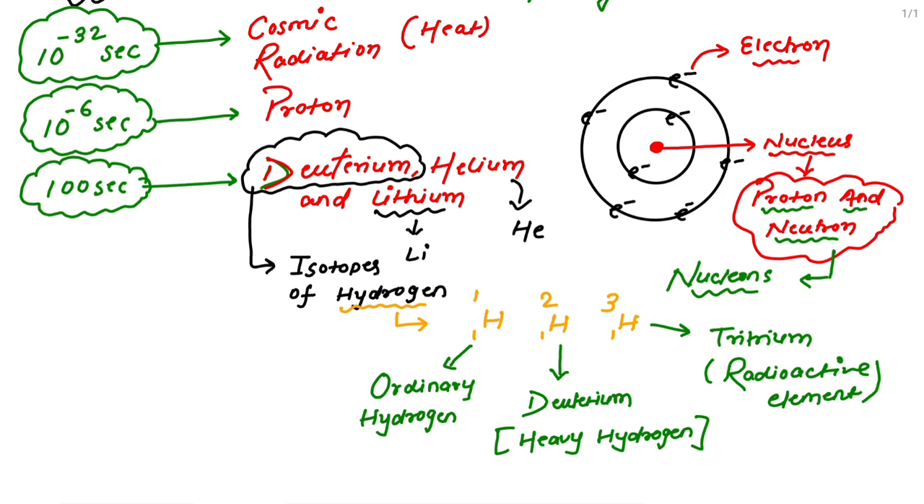So let us talk about isotopes of hydrogen: H 1 1, H 1 2, H 1 3. H 1 3 is known as tritium, a radioactive element. H 1 2 is known as deuterium, heavy hydrogen. H 1 1 is ordinary hydrogen.